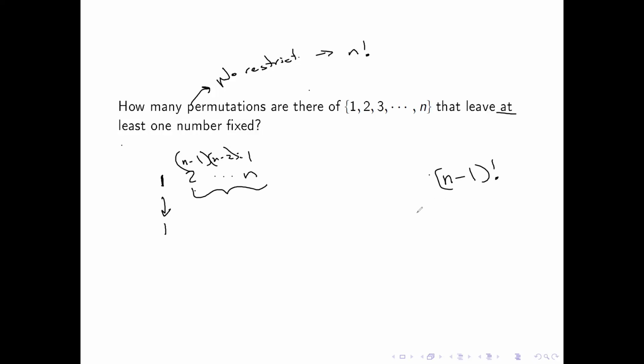Now, this is one way to have done this. The problem is I picked 1. Who says that 1 has to be the one that was picked? What if I picked 2? Well, if I had picked 2 to be the number that had been fixed, then I could again get a similar situation.